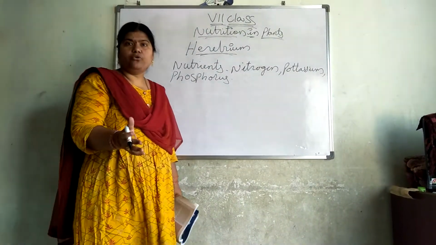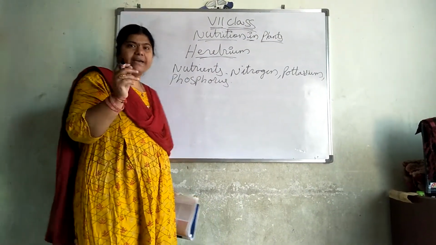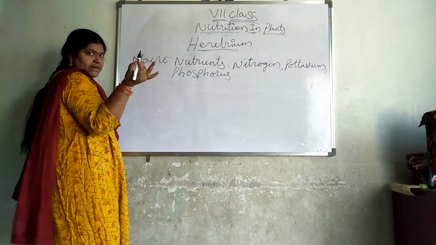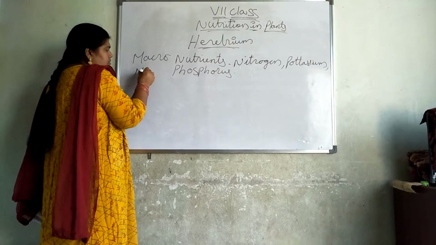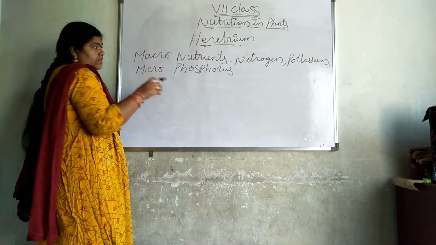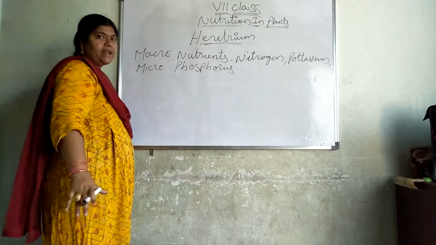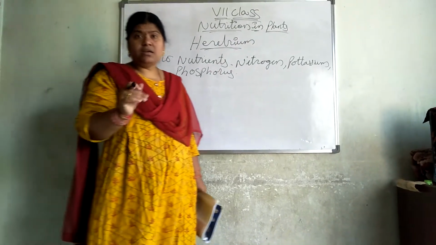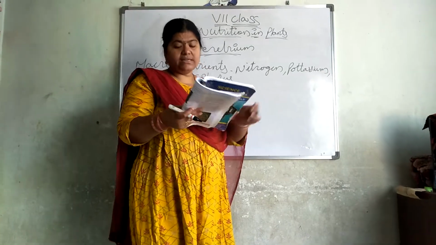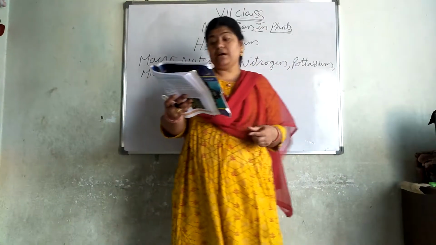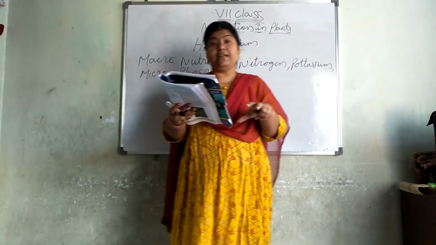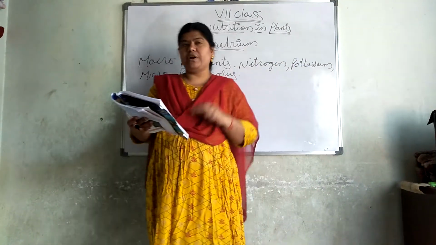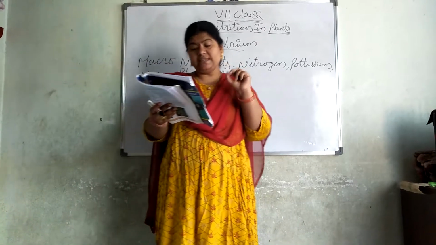Macronutrients. Macro means very large. Micro means very small. Macro means in large quantities, very big. Micro means in very small quantities. So in large quantities, the nutrients the plants require are nitrogen, potassium and phosphorus. Got the point? And plants require many other nutrient elements as well, but these are needed only in minute quantities, means in very small quantities.